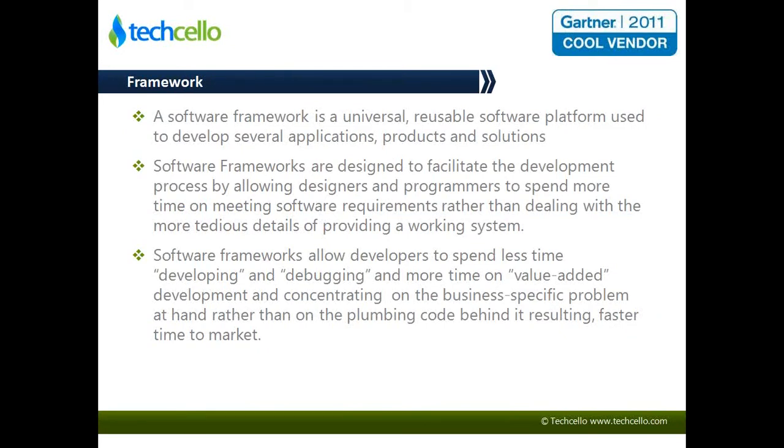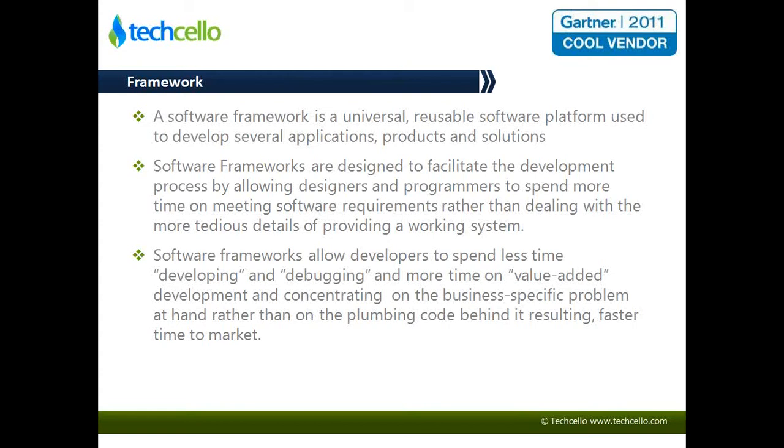So what is a framework? A framework is a reusable software platform which can be used to develop several applications, products and solutions. They are designed to facilitate the development process by allowing the designers, which is the architects, to design the solution from a holistic perspective and then allow the programmers to consume that design and build their solutions using that.